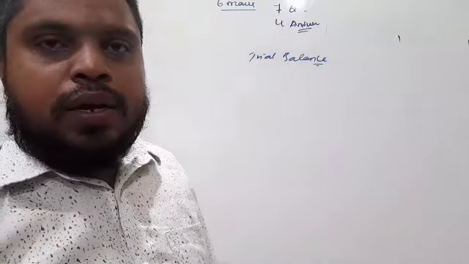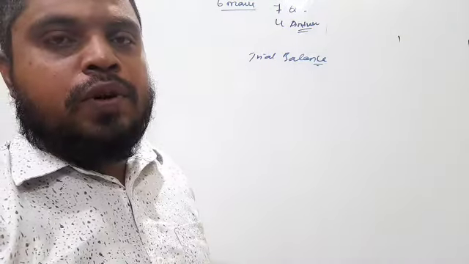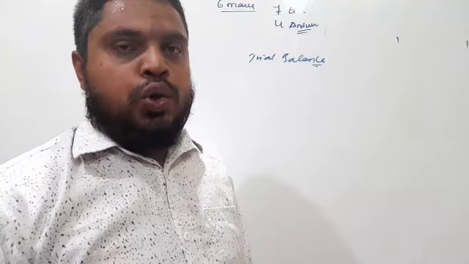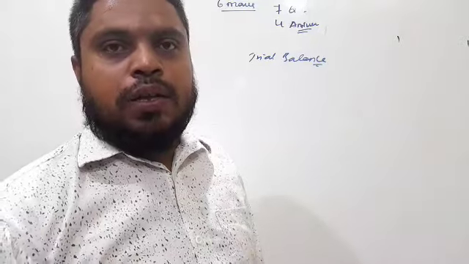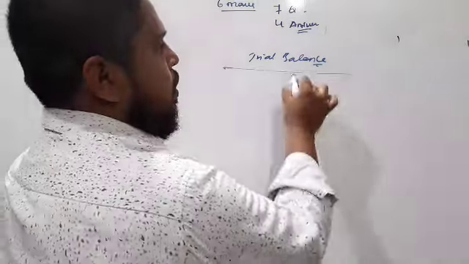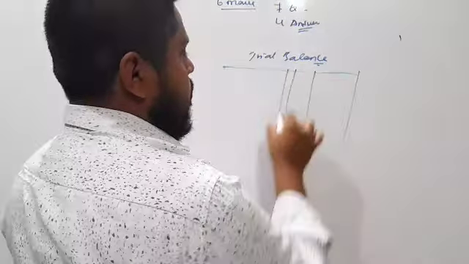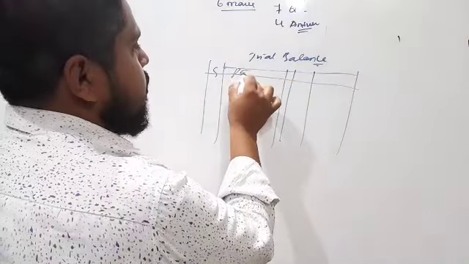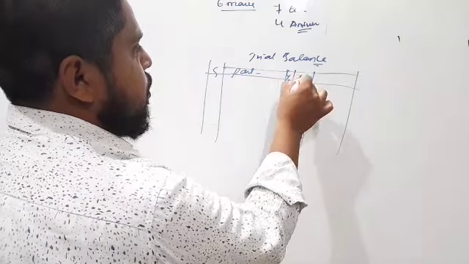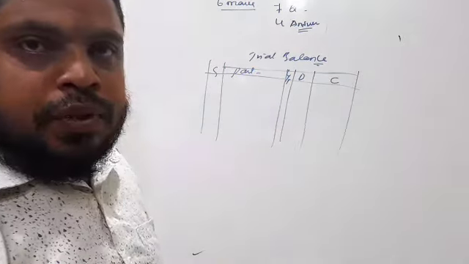You have to prepare the trial balance with the help of the following ledgers. We will get any 10 ledgers, which you have to classify and write in a format: serial number, particulars, ledger folio, debit and credit.